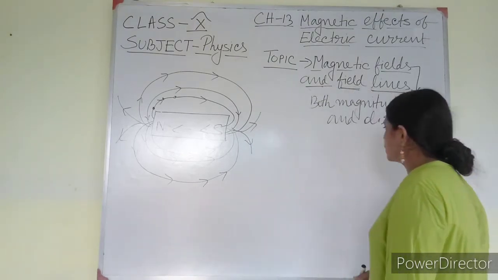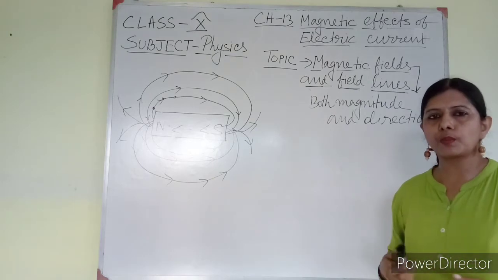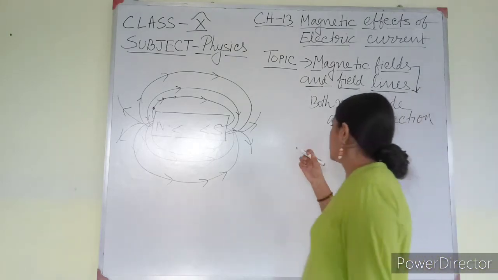So here I am going to write down the characteristics of magnetic field lines, or the properties of magnetic field lines.